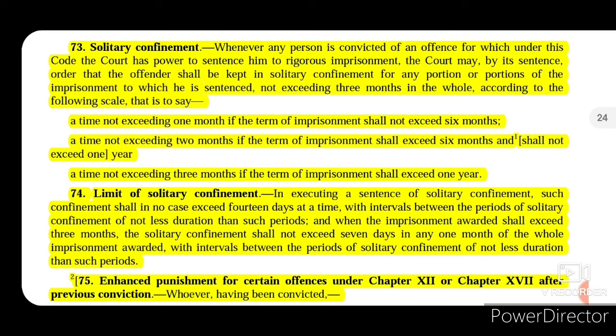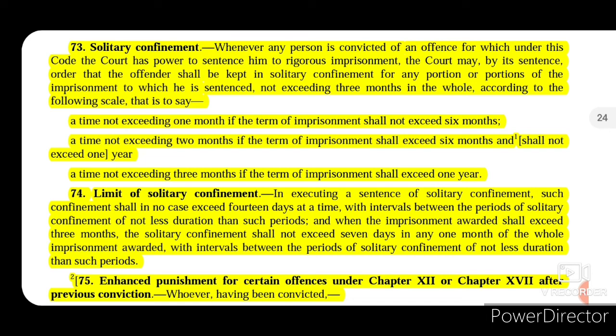So if the total imprisonment is for any term between 6 months and 1 year, then the maximum time period for solitary confinement will be not exceeding 2 months. And a time not exceeding 3 months if the term of imprisonment shall exceed 1 year. So in any case of imprisonment that exceeds 1 year, solitary confinement will be awarded for a maximum period of 3 months.